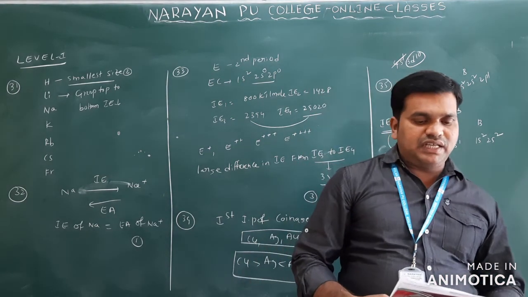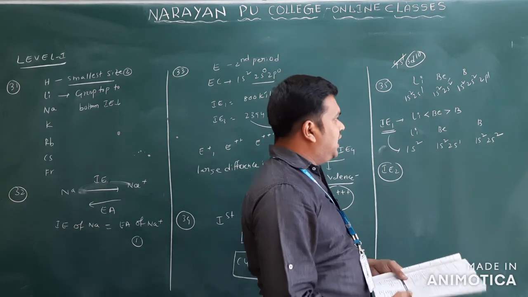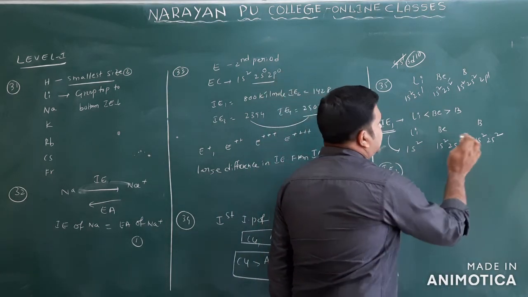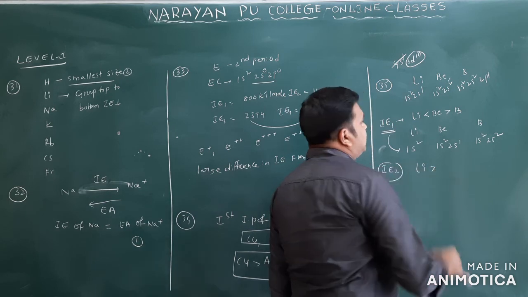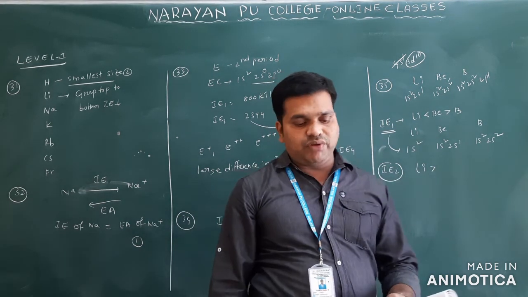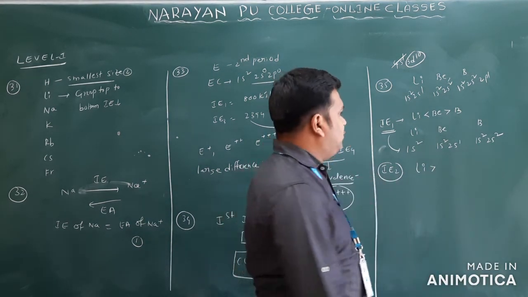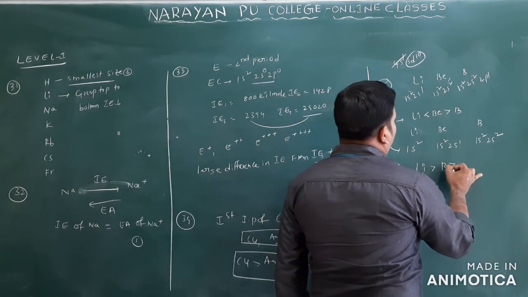So for IE2 of these elements, which one has the highest ionization energy? We can say 1s is there, 2s is there. So lithium is completely filled. I will write lithium greater than, and after lithium we have boron, and after boron we have beryllium.